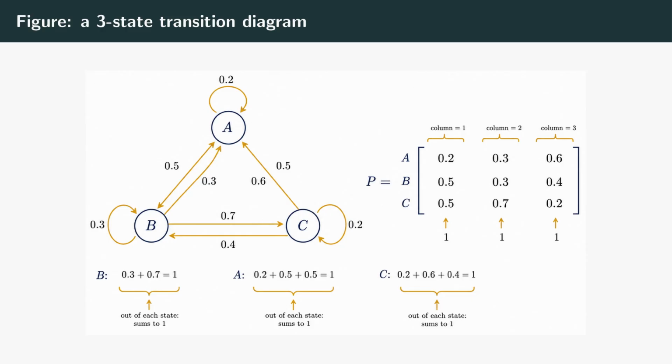It holds exactly the same information. Each column of the matrix corresponds to one starting state, and its entries are the probabilities of going to each of the 3 states. Because the out arrows from each state sum to 1, each column of the matrix sums to 1, there is the stochastic property made visible. The diagram and the matrix are 2 views of one object. The picture builds intuition. The matrix lets us compute powers and find the steady state.